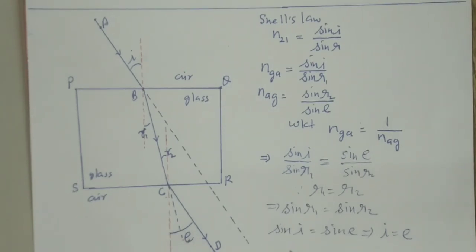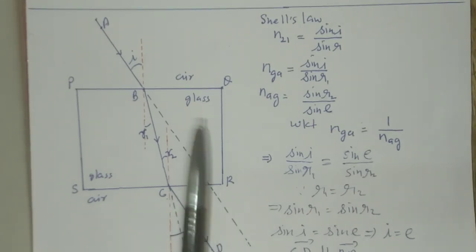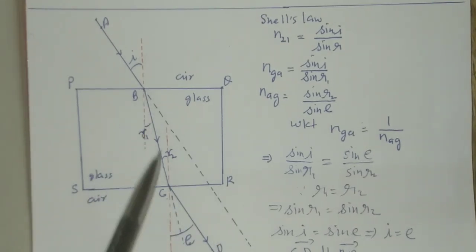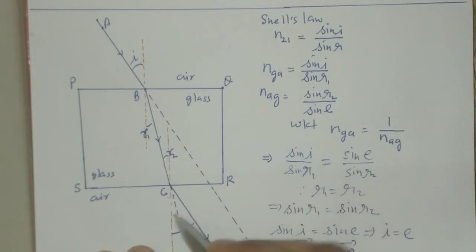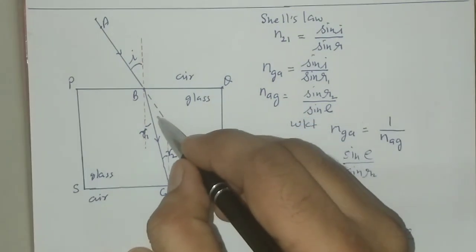That is why ray CD is parallel to the direction of propagation of ray AB. Okay, here we can see that the extent of bending at both the interfaces, air glass interface and glass air interface, are same in magnitude but opposite in direction.